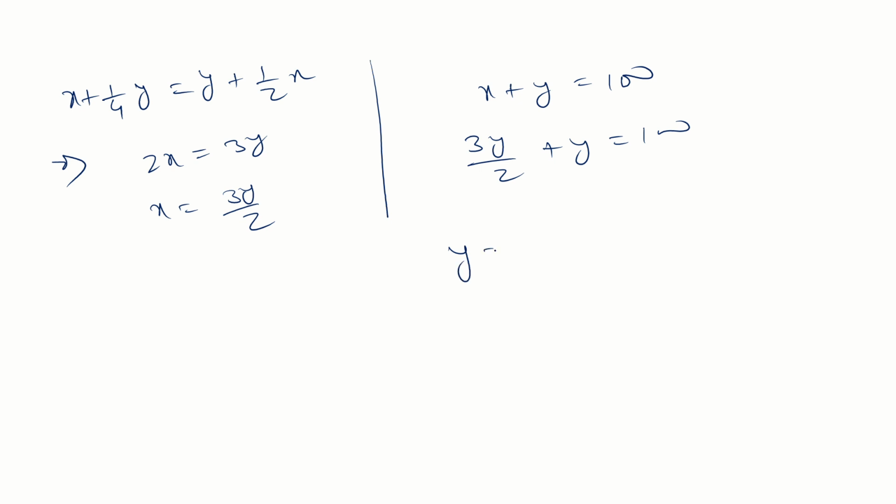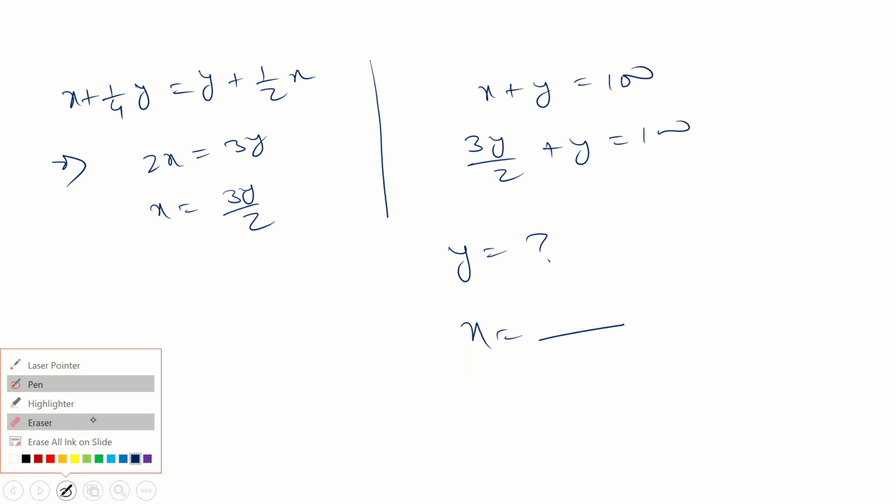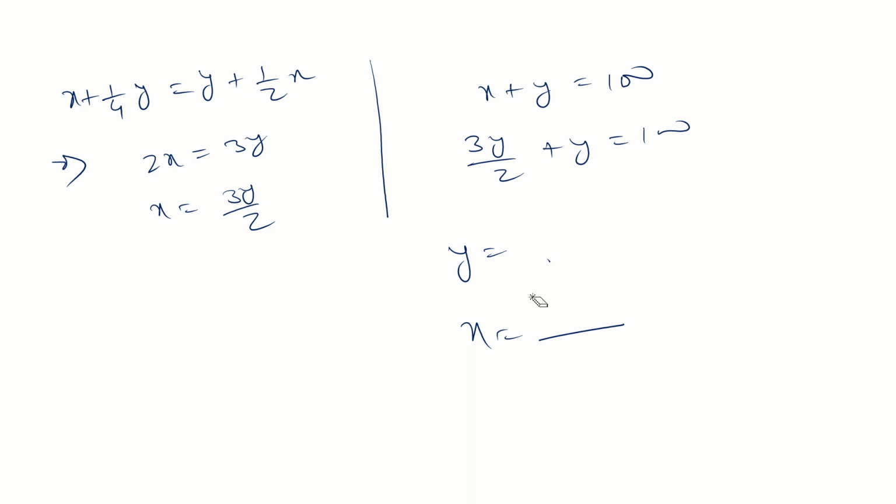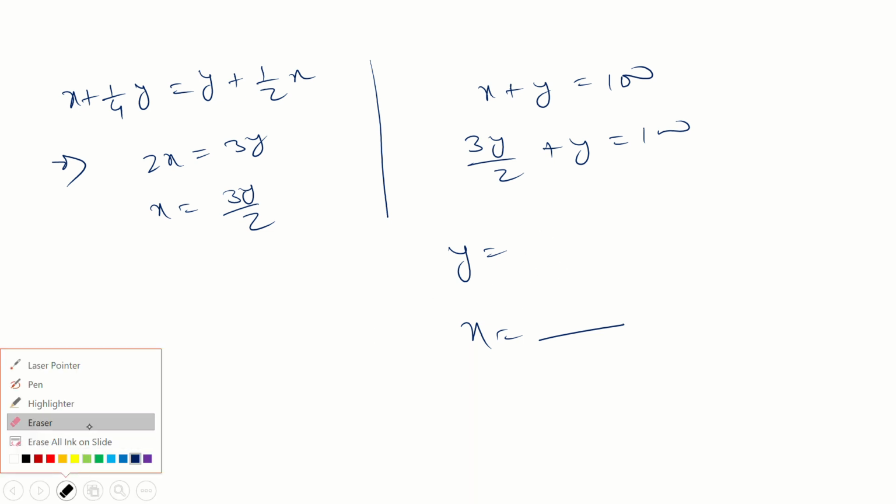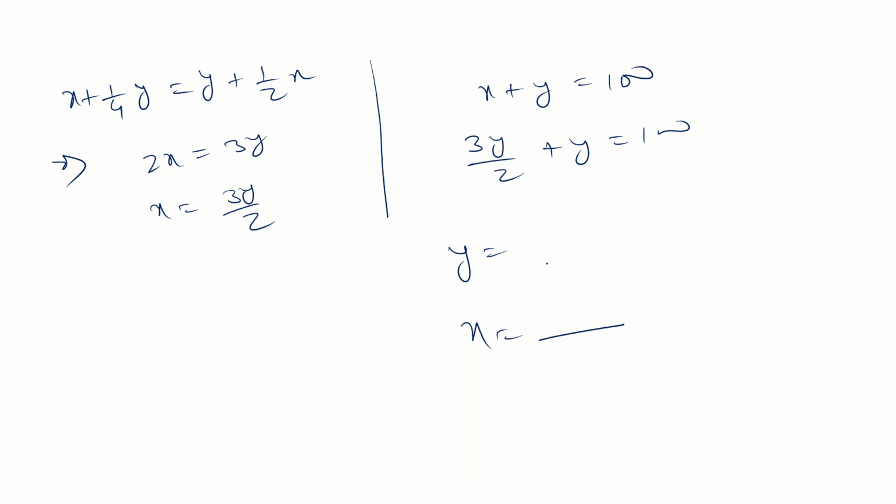Guys, please calculate what is the value of y and what is the value of x. Y is 40, x is 60.